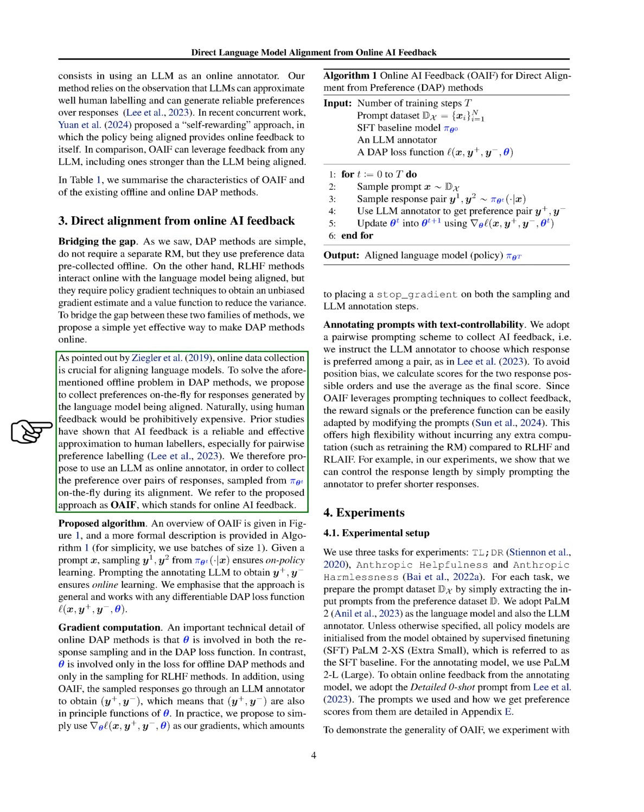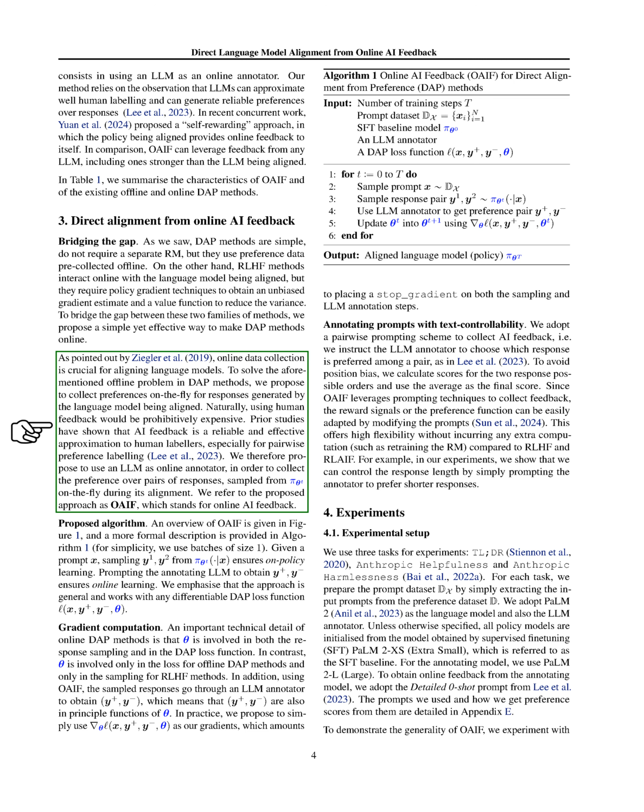Collecting data as the model is being trained is key to making sure it aligns well with what we want it to do. Our solution to the problem of needing pre-collected data in DAP methods is to gather preferences right as the language model comes up with responses. However, getting humans to provide this feedback every time would be too costly and time-consuming.